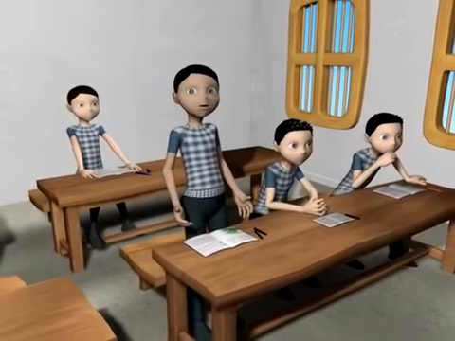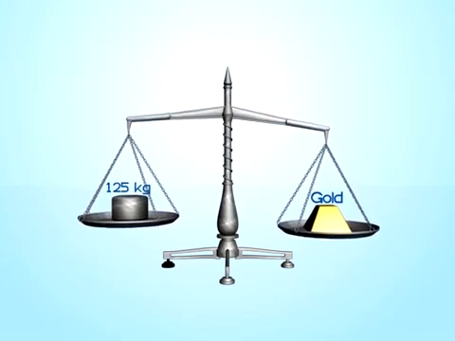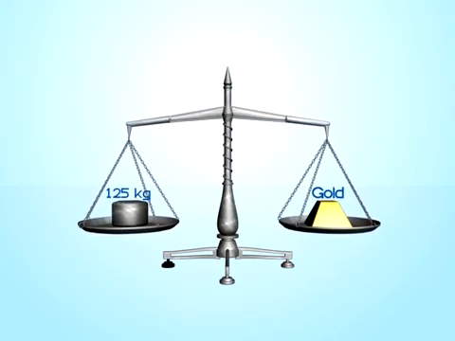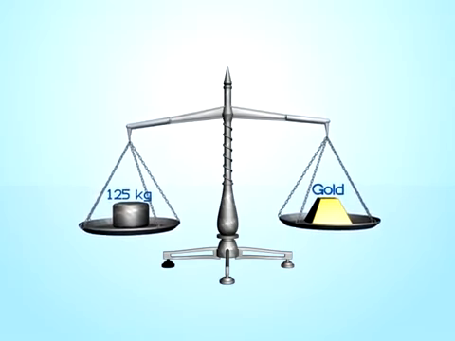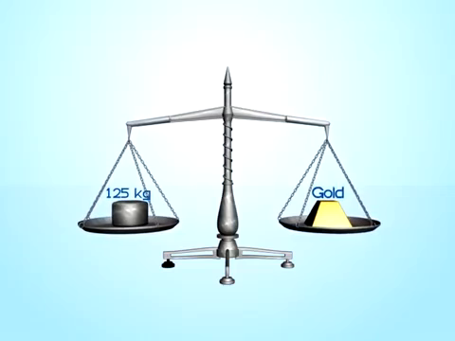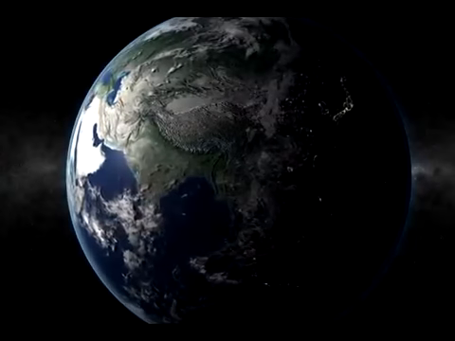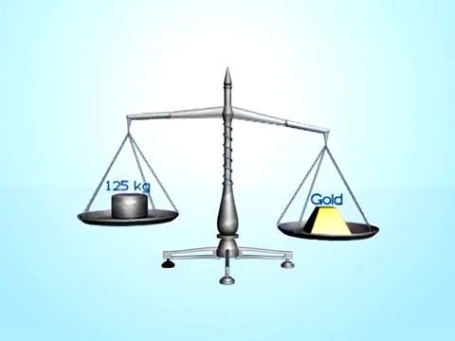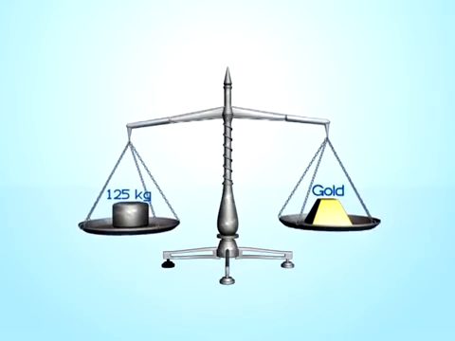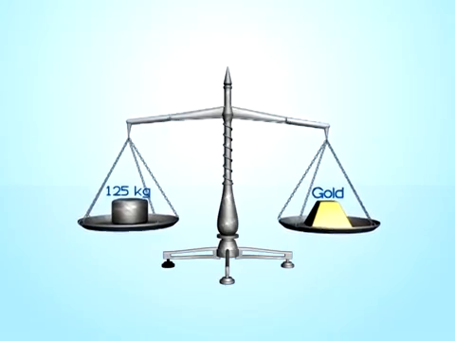But it was not varied when weighed in a common balance? Yes. In the common balance, the mass placed in each pan is compared with that of the other. Since one of the pans holds a known mass, the mass of the object placed in the other pan can be found out. When taken to different parts of the earth, the change in the gravitational pull is felt equally on the objects in both the pans. That is why the weight of gold was not different when weighed with a common balance.